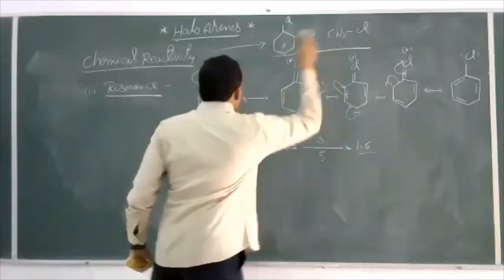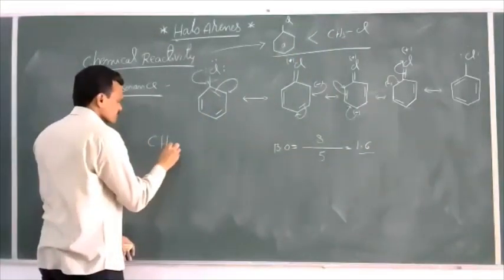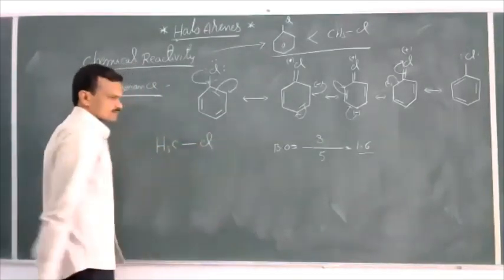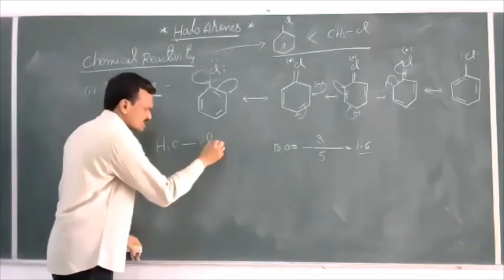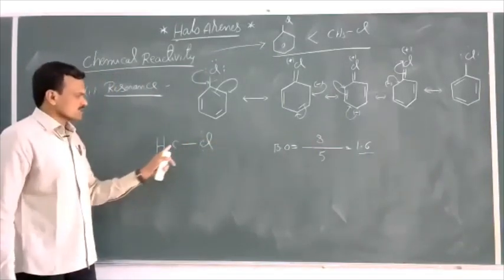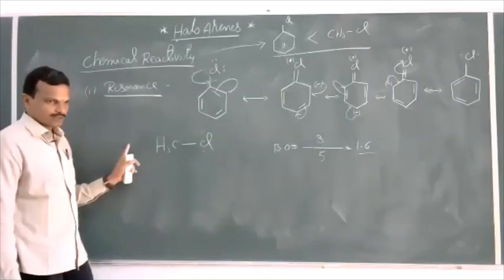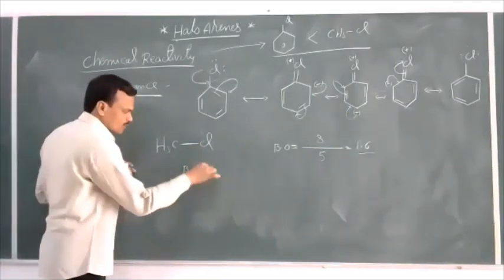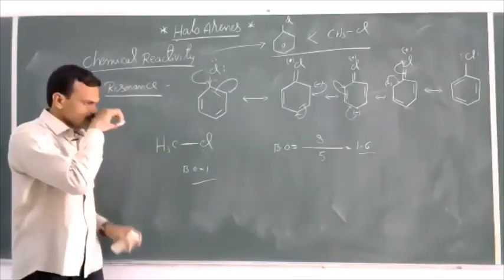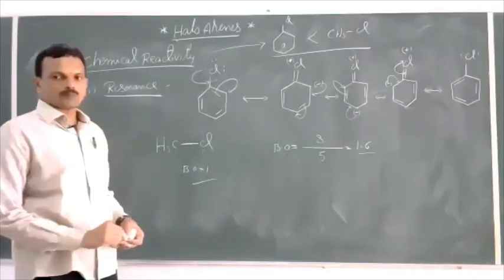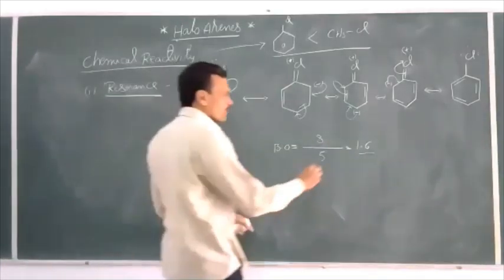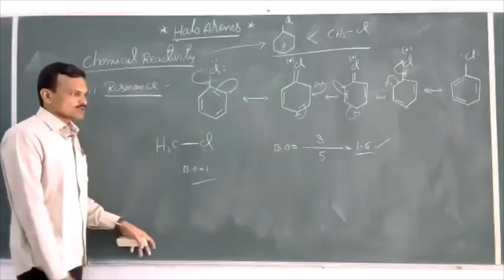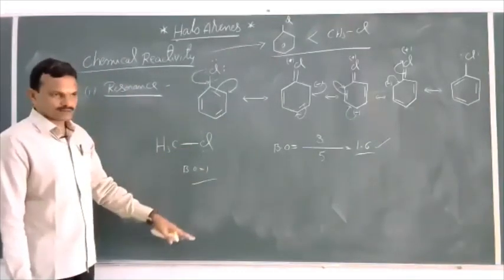Now take methyl chloride here, CH3Cl. Is any resonance effect possible here? No resonance effect is possible here because no conjugation is there. So the carbon chlorine bond is a single bond only here. Bond order is equal to 1. As you know, bond enthalpy is directly proportional to bond order. The more the bond order, the more the bond enthalpy. The more the bond dissociation enthalpy, the lesser the reactivity.